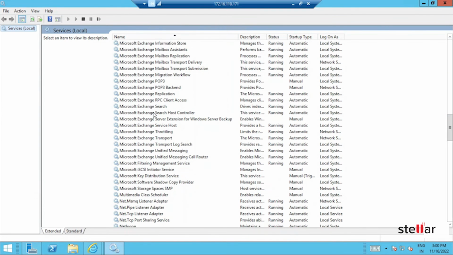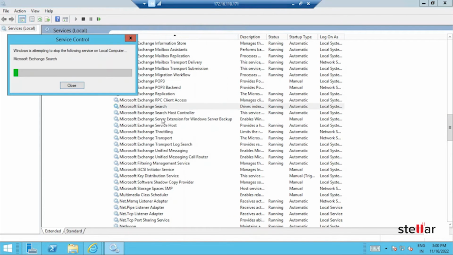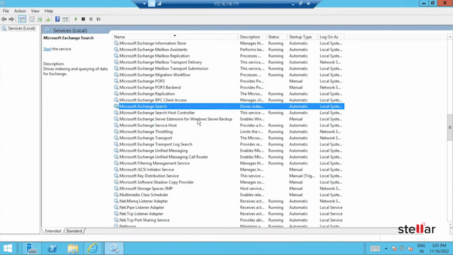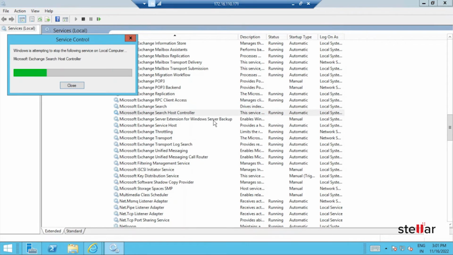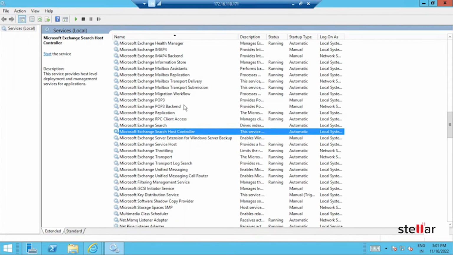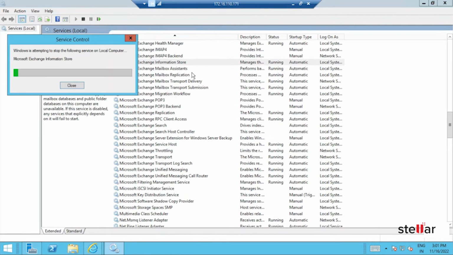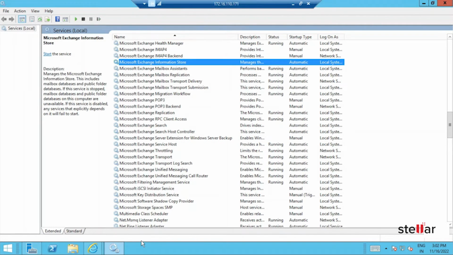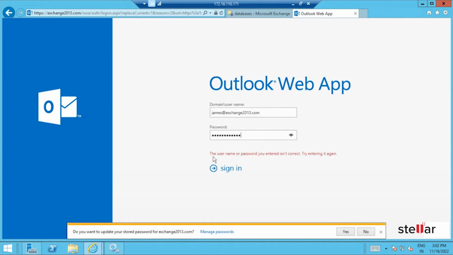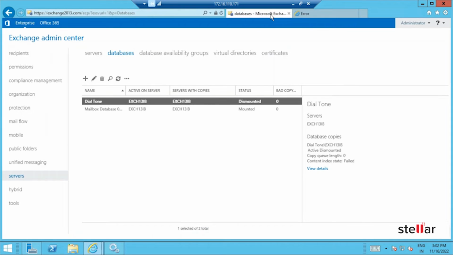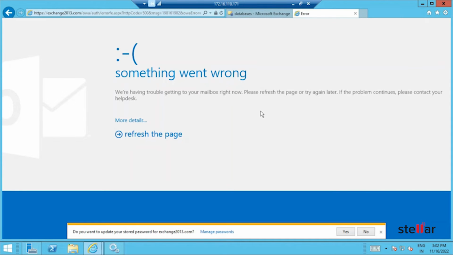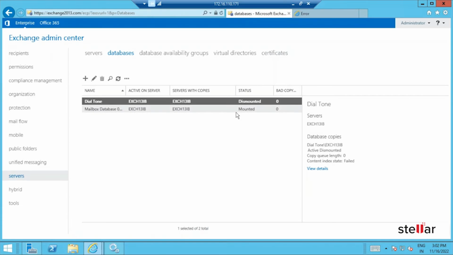Stop Microsoft Exchange Search Service. Stop Microsoft Exchange Search Host Controller Service. Stop Microsoft Exchange Information Store Service. Now you can see users are not able to send and receive new emails, and OWA is not accessible, as the database is dismounted.